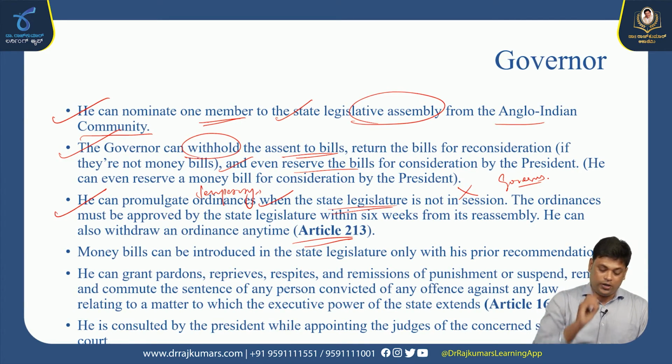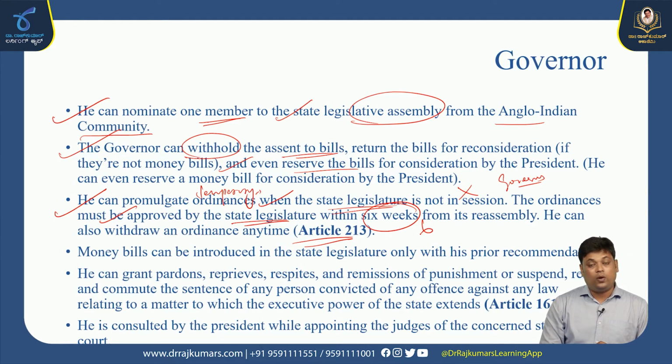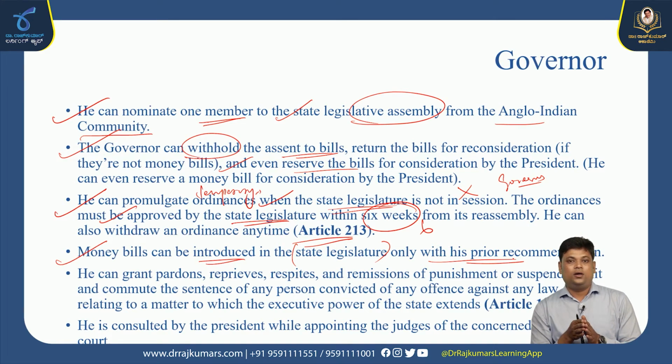Any such temporary law introduced by him must be approved by the state legislature within how many weeks? 6 weeks from its reassembly. And one more thing, he can withdraw such ordinances at any time. Money bills can be introduced in the state legislature only with the prior recommendation of the governor. They need to tell the governor that they are going to introduce the money bill in the state legislature. The same thing is applicable in parliament also. If the Lok Sabha wants to introduce a money bill, they need to get prior recommendation from the president.